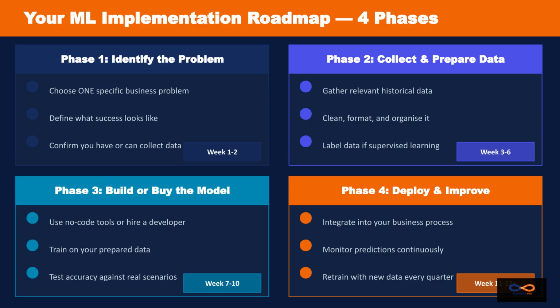This 4-phase, 12-week roadmap guides your ML implementation. Start by identifying one problem and defining success. Next, collect and prepare data. Then, build or buy the model. Finally, deploy, monitor, and retrain regularly.